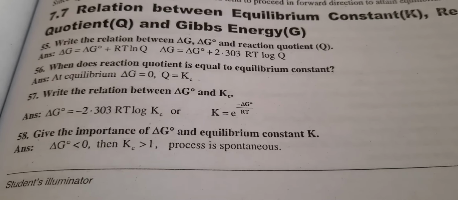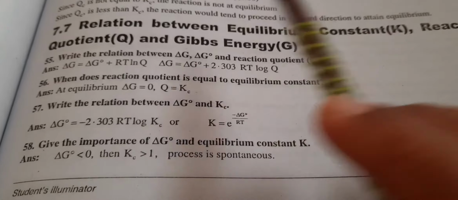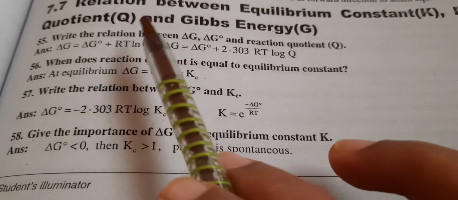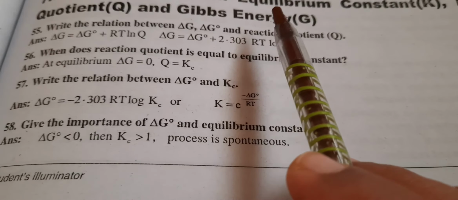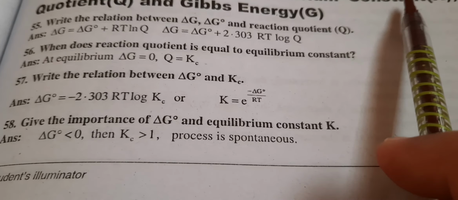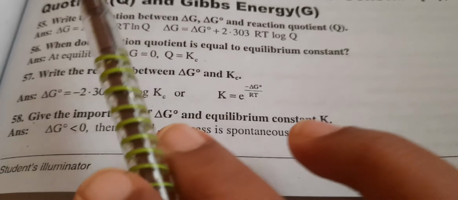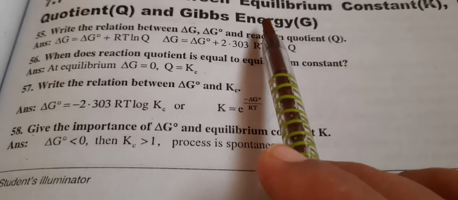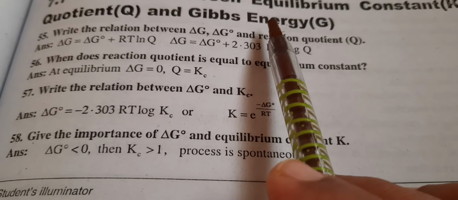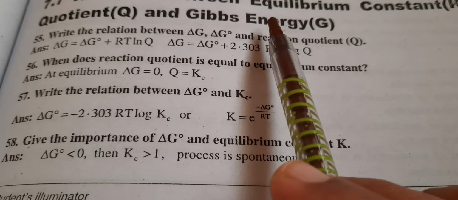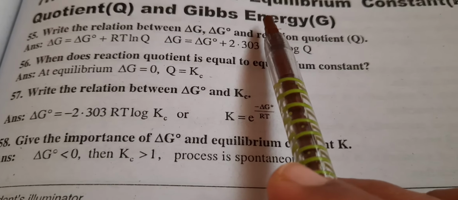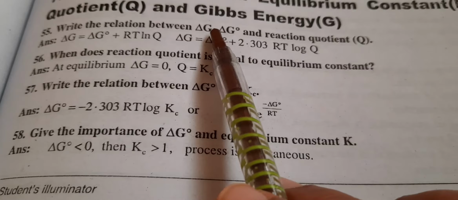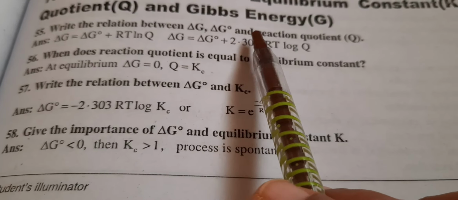So welcome back dear students. In today's video we'll discuss the relationship between equilibrium constant, reaction quotient and Gibbs free energy. The equilibrium constant is represented as Kc, as we have seen, the reaction quotient is Q and Gibbs free energy is G. In general we can say the Gibbs free energy value must always be negative for all spontaneous reactions.